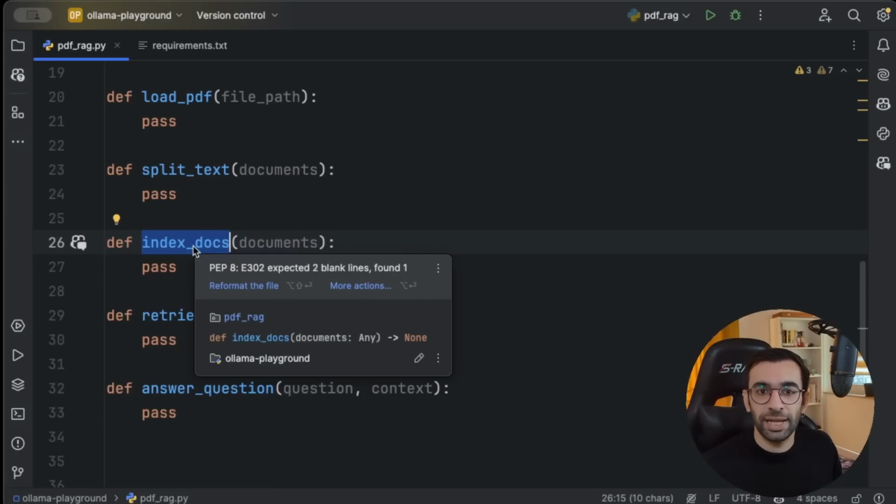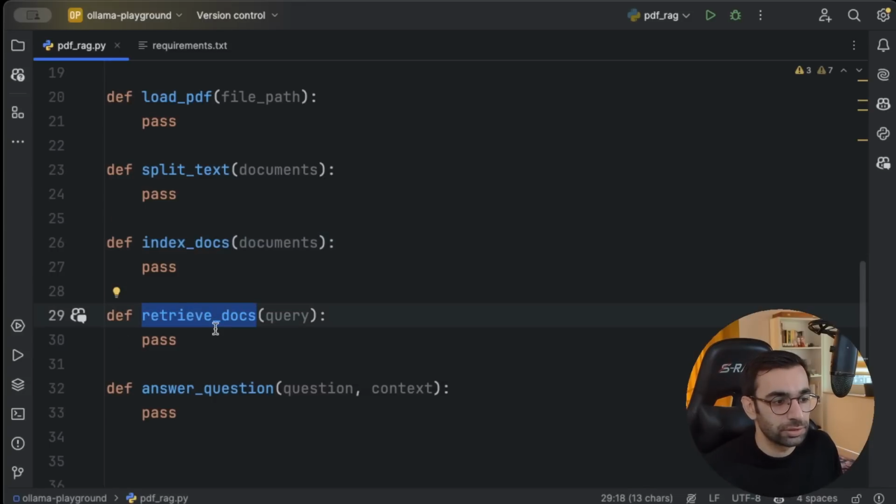Then we would implement a chat, and then the user can ask questions. These questions are like a query. We need to hit the vector store and load all the documents related to that query. This is the job that is done inside the retrieve docs. And at the end, we will create a prompt which will contain the user question and also all the related documents that we retrieved. And we will ask the LLM, please answer the user's question with this context. This is what is going to happen inside the answer question. So let's waste no more time and start coding.